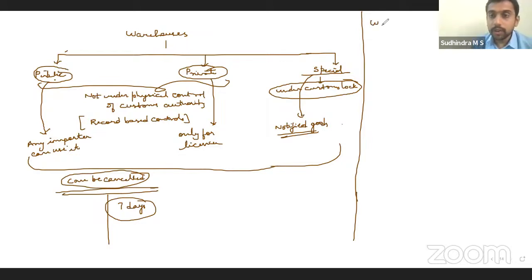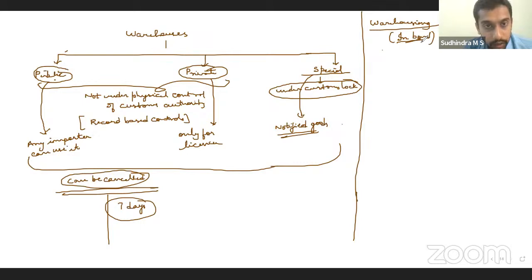Now, when you keep the goods in the warehouse, there should be a warehousing bond. That is the reason it is called in bond. In GST also, we discussed this in Schedule 3. When warehoused goods are sold, it's called in bond sale. Why? Because the goods are in bond. What is this in bond?